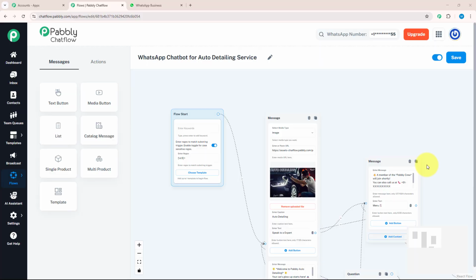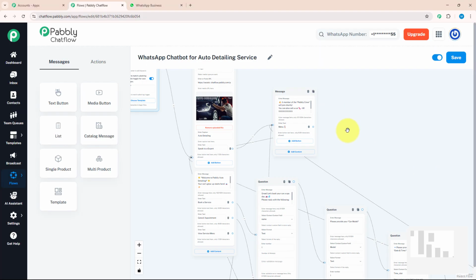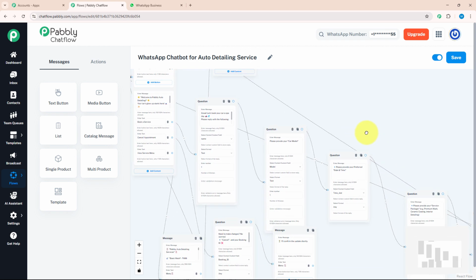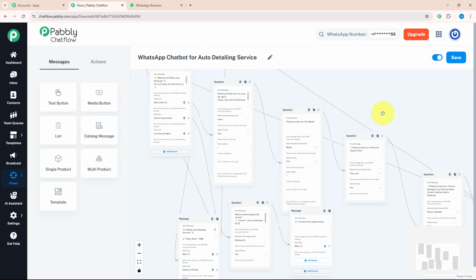to my screen. Welcome to my screen. As you can see, I have made this chatbot using Pabbly Chatflow. This chatbot will automatically respond to people, collect their details and guide them through the inquiry process. Let me show you its real-time working.